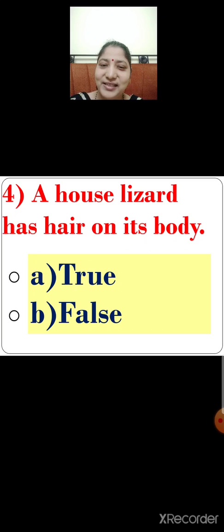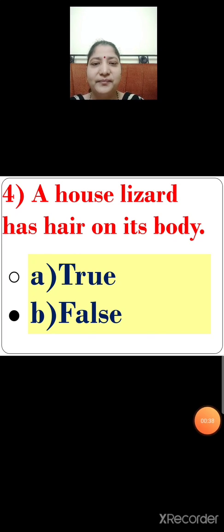Yes, you are right. This statement is false. A house lizard has hair on its body is a false statement. So what will you do? You will click on the correct option, that is option B, false. A house lizard has hair on its body is a false statement.